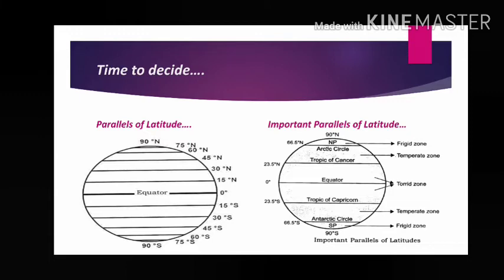This angular distance is called latitude. 15 degrees means it is the angle created from the center of the earth, which is located on the equator, to this line. Now come to the next.